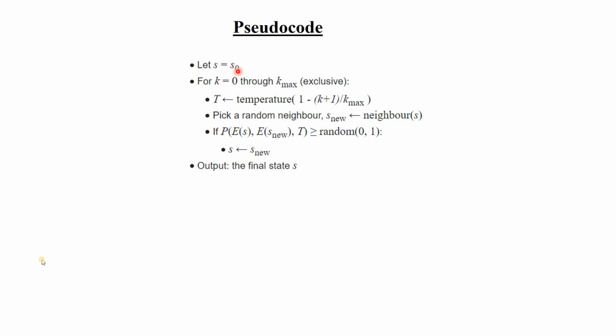Now you have taken a solution S0 first, then you put that value and get some solution for the objective function. Then pick a random neighbor. As I told you, you have to pick another random neighboring value just near to it, put that in and compare whether it is better than the previous one or not. If it is better, then you replace it. Otherwise, you do not replace it. And at the end, you will get the final solution.